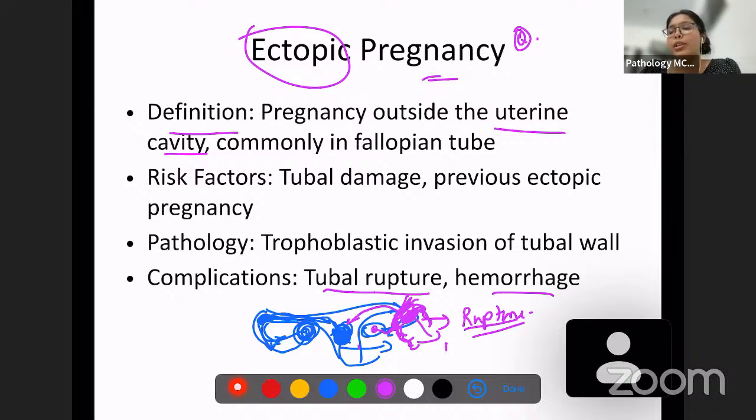The most common reason of tubal damage is pelvic inflammatory disease. Whenever there is a pelvic inflammatory disease, usually caused by chlamydia and Neisseria, these cause pelvic inflammatory diseases. Apart from these, in India, the most common cause is also tuberculosis or tubal block. So these are a few causes of pelvic inflammatory diseases. These can go and block the tube, leading to ectopic pregnancy. Okay, this is what happens.